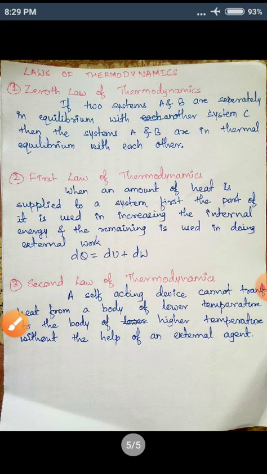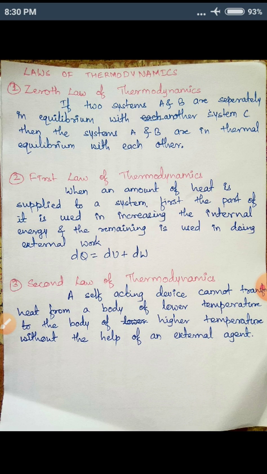Now, let us go for laws of thermodynamics. So what is thermodynamics? It is a branch of physics which deals with heat and work related to heat. It studies heat and work related to heat. So there are 3 laws. The first law is called the zeroth law of thermodynamics.